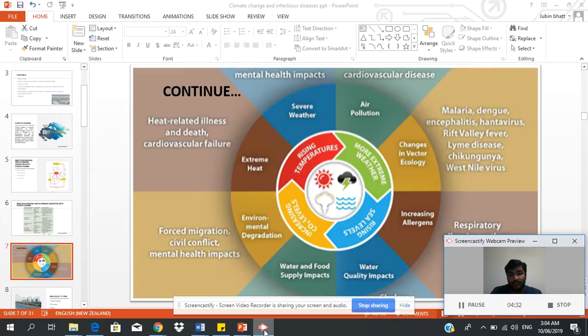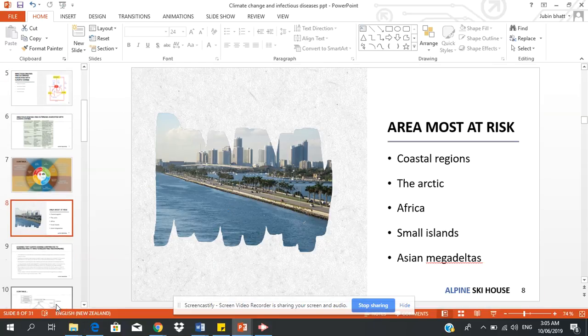Due to rising sea level, respiratory illness is common, and because of water quality impacts, diseases like diarrhea are common. The impact of CO2 level is mainly on environmental degradation, which may lead to forced migration of people and civil conflicts, which mainly affect the mental health of people.